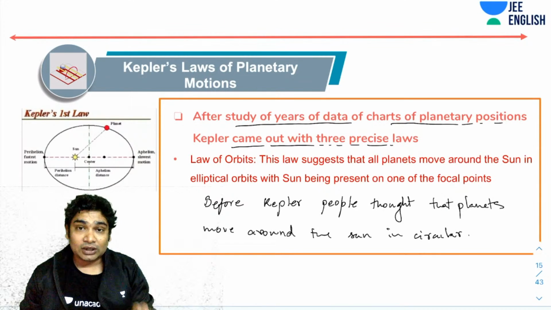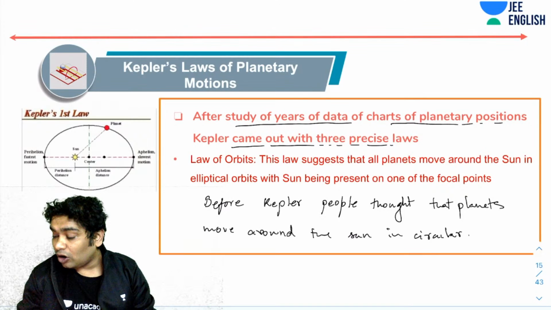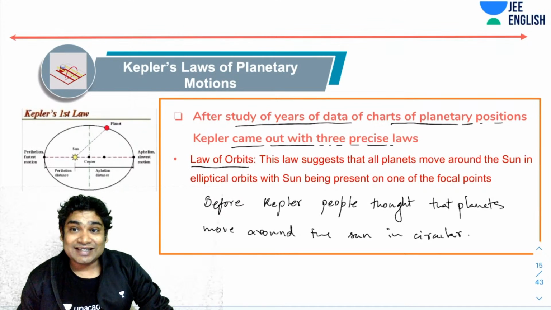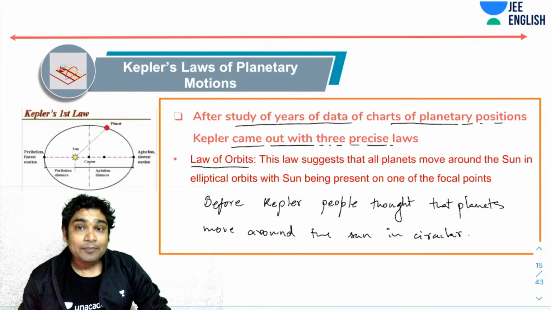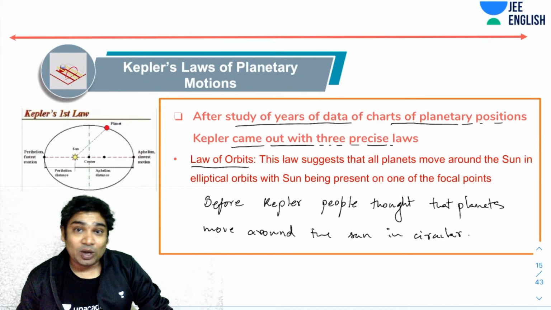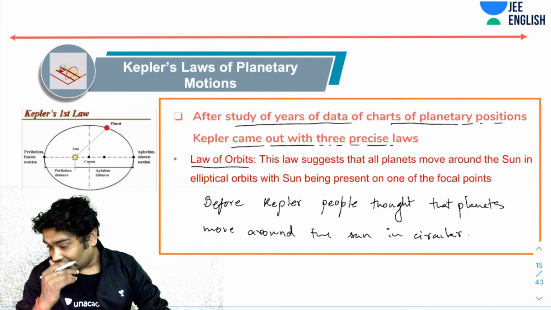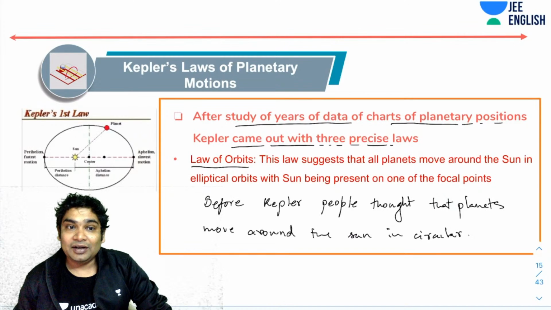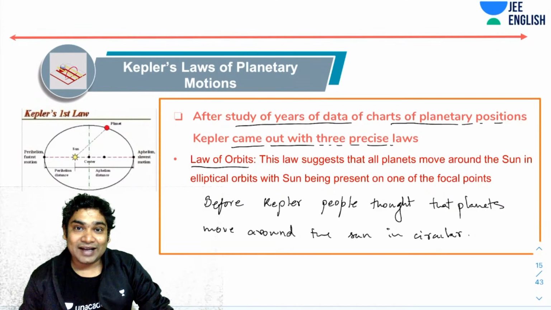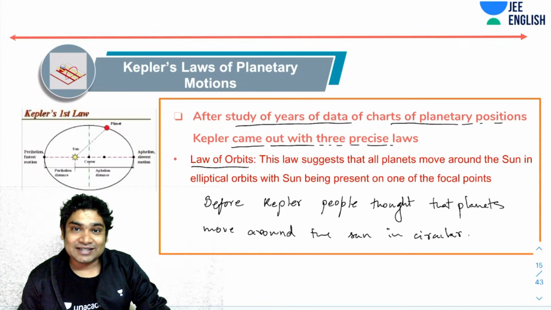Now, the first law that Kepler gave is called the law of orbits. This law suggests that all planets move around the sun in elliptical orbits, with the sun being present at one of the focal points. So that was a very interesting new revelation. In fact, we can't show you the details because you are not equipped with enough mathematical skills.